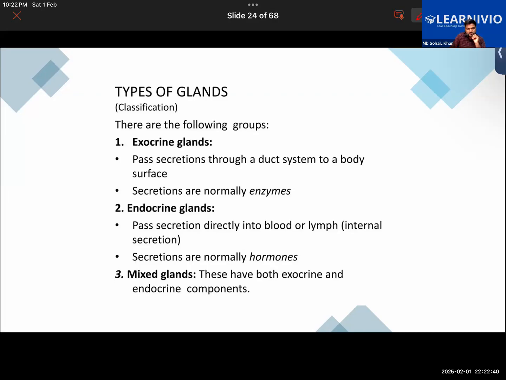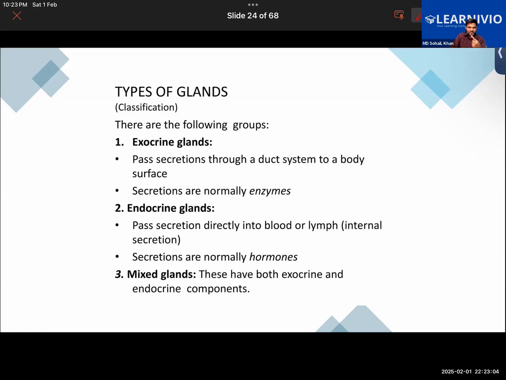Organs which secrete a certain type of hormones. Hmm. So they are basically organs that secrete different things, not only hormones, but apart from that they also secrete a variety of other things. Like you have sweat gland, which secretes sweat. Tear gland secretes tears. Mammary gland secretes milk.